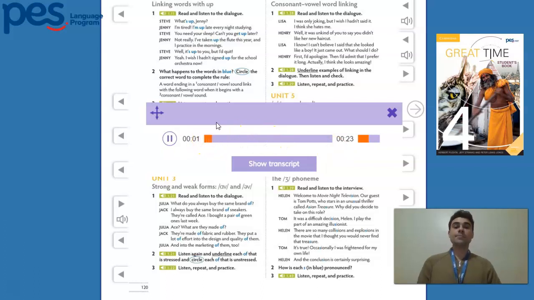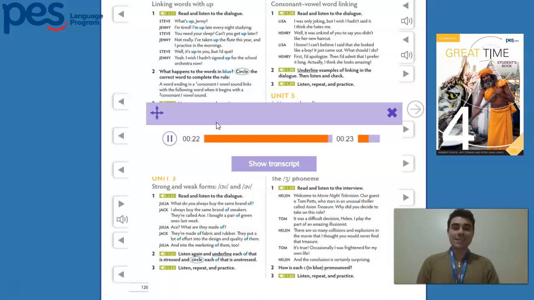Do you always buy the same brand of? I always buy the same brand of sneakers. They're called Ace. I bought a pair of green ones last week. Ace? What are they made of? They're made of fabric and rubber. They put a lot of effort into the design and quality of them. And into the marketing of them, too.